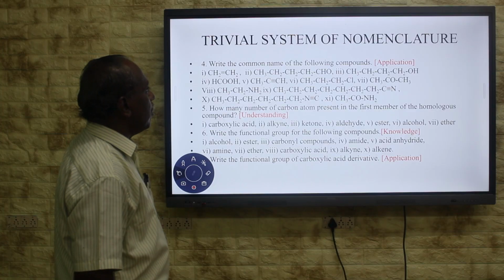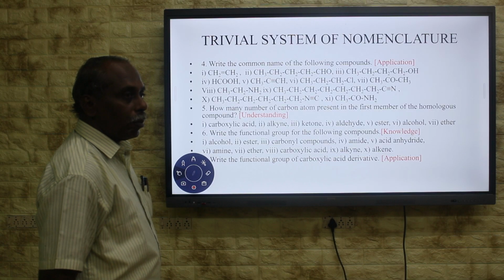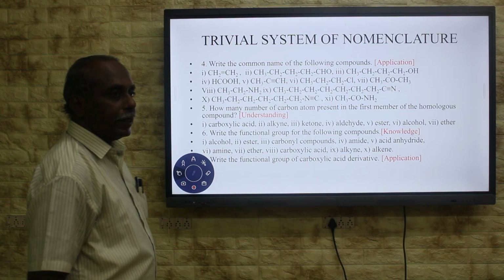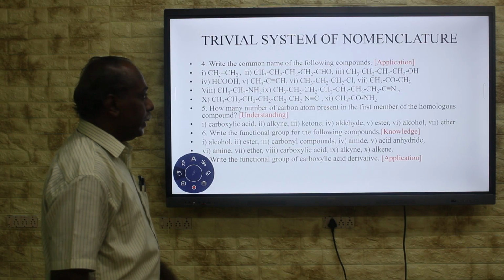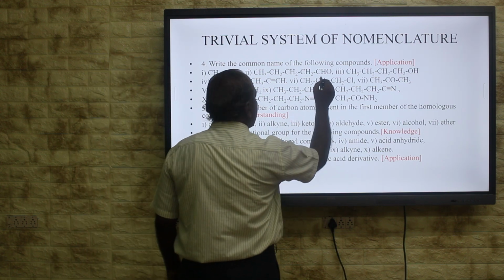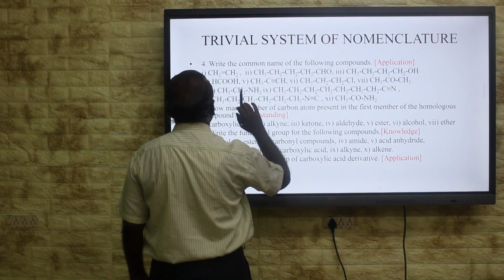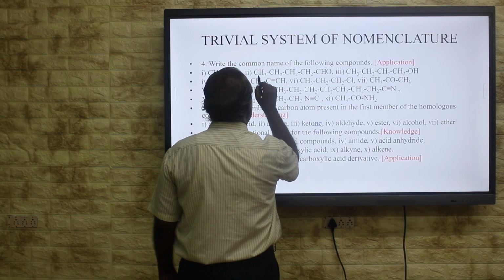Write the common name of the following compound. Here, CH2 double bond CH2. Ethylene. Here, the double bond is the functional group. Alkene, ethylene, 2 carbon. Ethylene. Here, you count the number of carbon atoms. Here, the functional group is aldehyde. You count the number of carbon atoms.